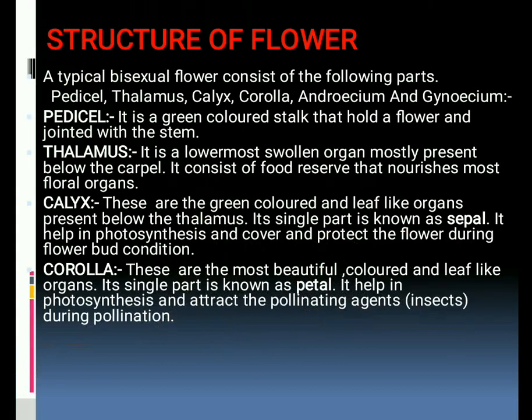The next is structure of flower. So here we can take the typical bisexual flower. It consists of the following parts: pedicel, thalamus, calyx, corolla, androecium and gynoecium. So first start with pedicel.